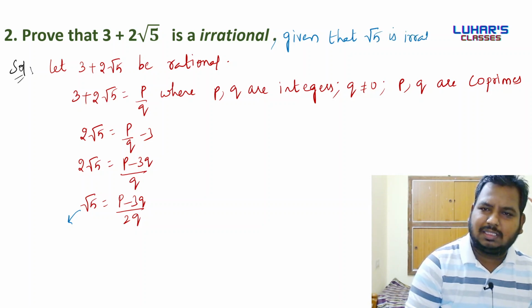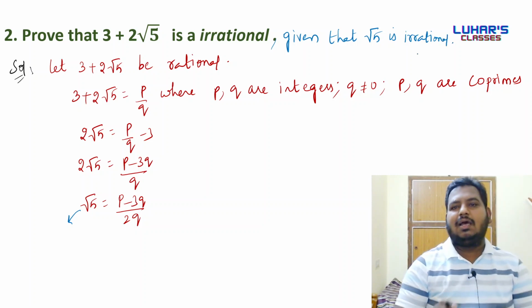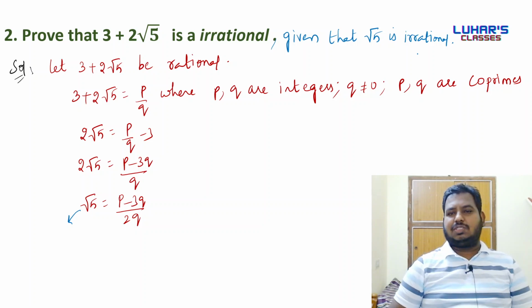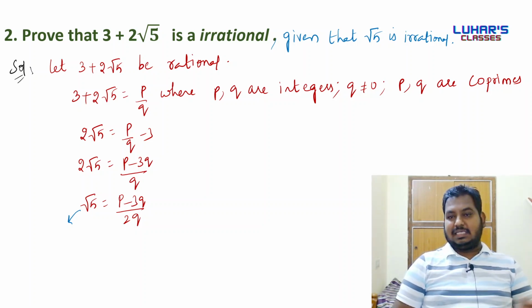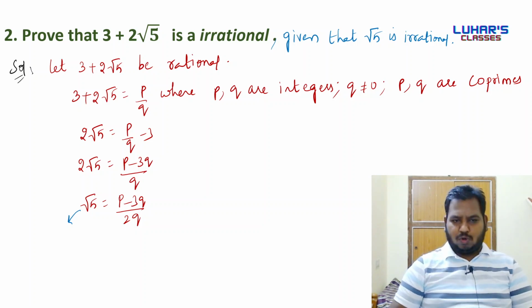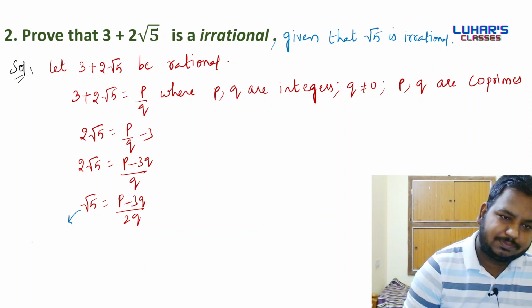If you look at the CBSE examination or the state board examination, he may mention this extra point in the question. In the books he didn't mention it, but in the exam he mentioned it. In the left hand side I have root 5. Root 5 is irrational, no doubt in that.